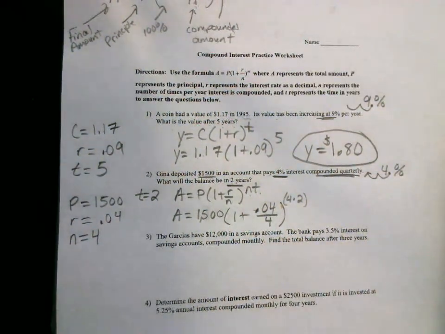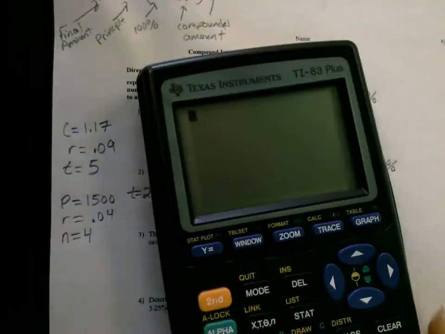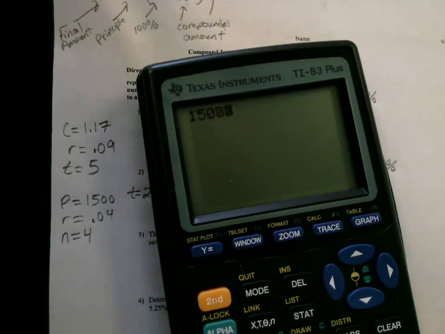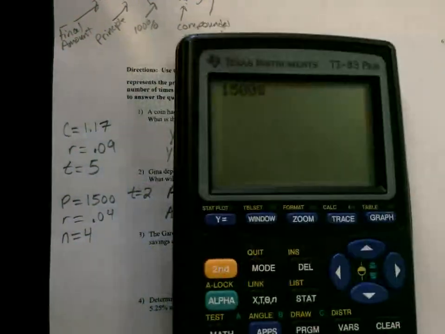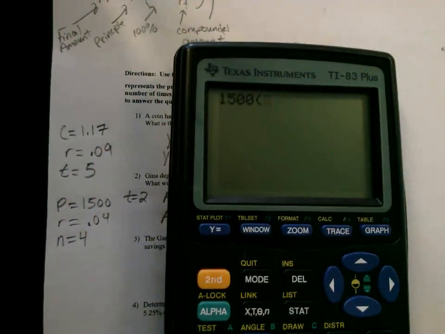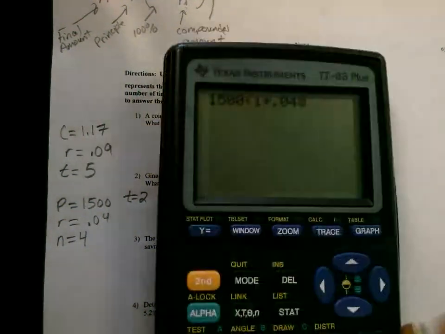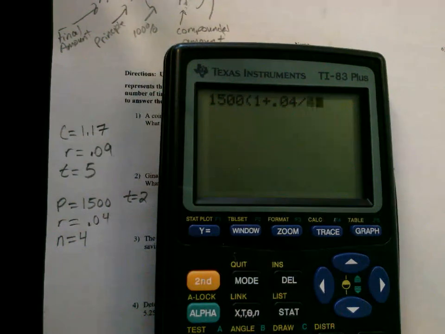Now we are going to substitute this in. We're going to go ahead and type it in the calculator. Are you ready? So you don't get this wrong. This is calculator active. Please make sure that we type this in correctly. We got 1,500 parentheses, 1 plus 0.04 divided by 4. Close the parentheses.